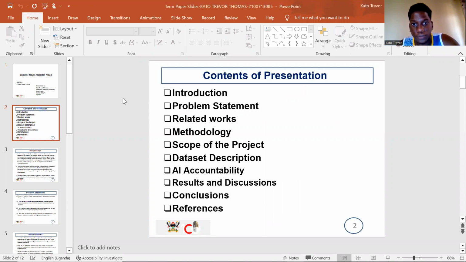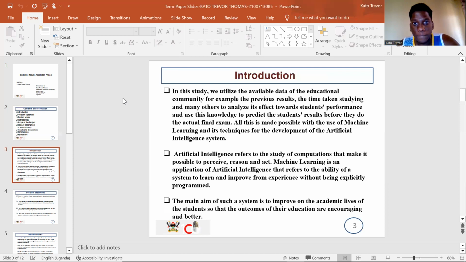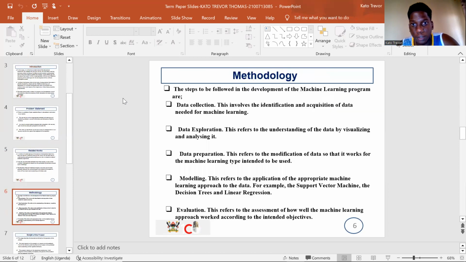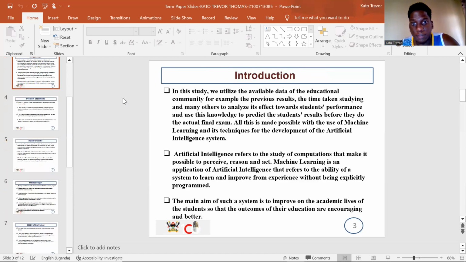So these are the contents of today's presentation. Introduction, mainly here I'll just be introducing you to what we'll be going through for this session. After the introduction, we shall start with talking about the problem statements, the related works, all the different things that we have to go through today, the methodology. Mainly that's what we have to do.